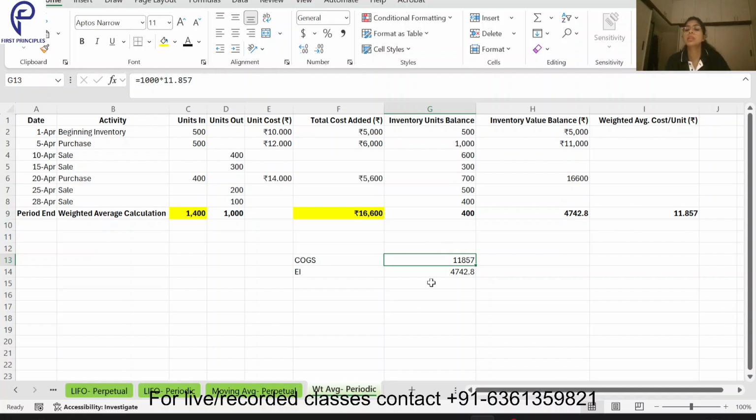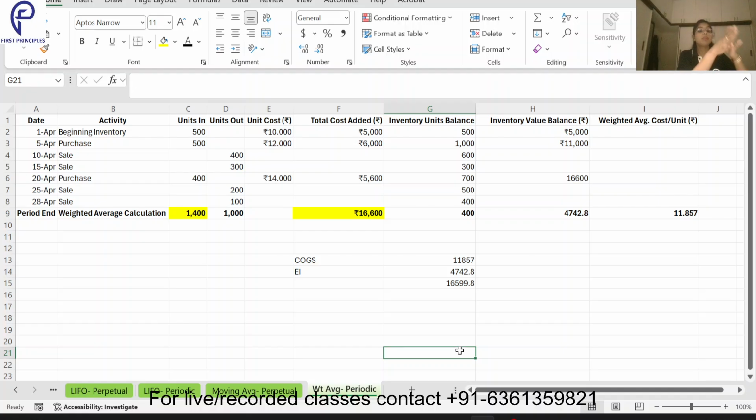11,857 becomes my cost of goods sold. Ending inventory becomes 4742.8. So the sum total will become roughly around 16,600. This is my total cost added. It gets split between cost of goods sold and ending inventory.